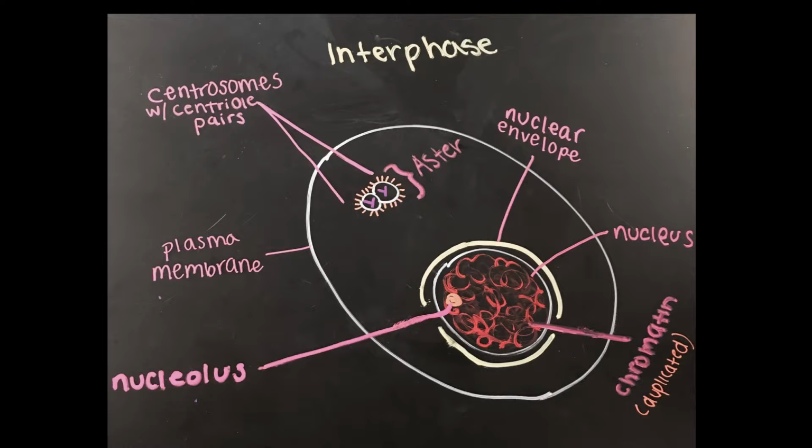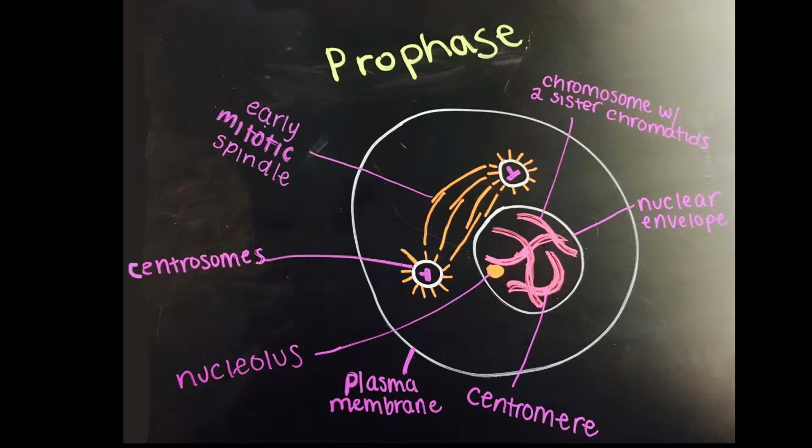Going a little bit deeper into interphase, the preparation for division happens in three steps, as previously mentioned. During the G1 phase, known as the first gap phase, organelles are copied and the cell grows physically larger. During the S phase, also known as the synthesis phase, the cell synthesizes a copy of the DNA in its nucleus. Centrosomes, microtubule organizing organelles, help separate DNA during the M phase. During the second gap phase, or the G2 phase, the cell continues to grow and make proteins and organelles. The cell also starts to reorganize its contents in preparation for mitosis.